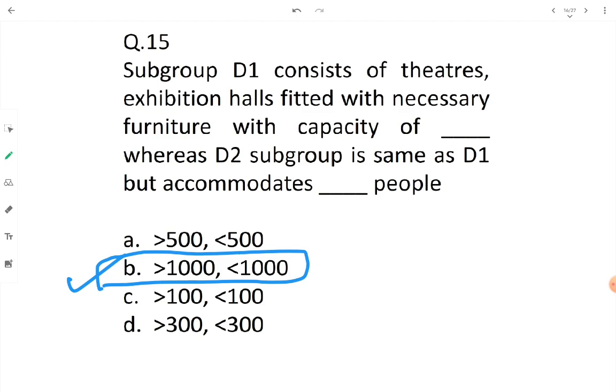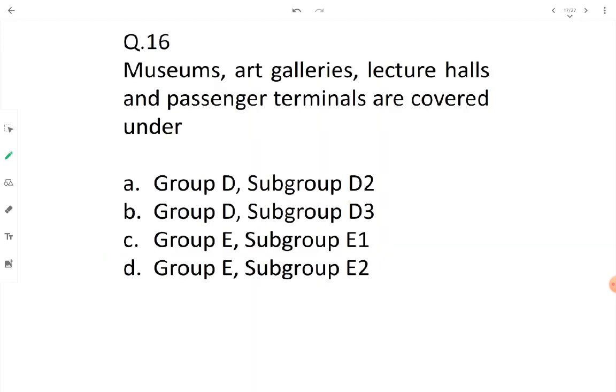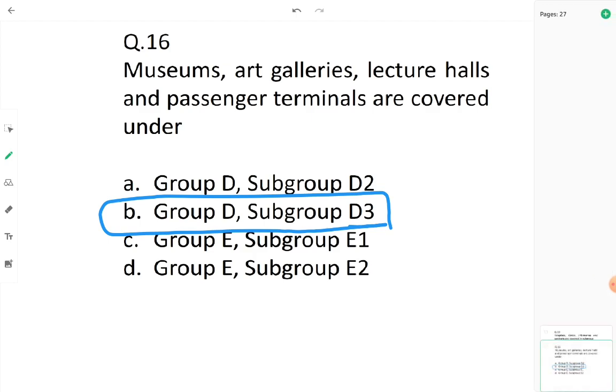Let's move to question number 16. Museums, art galleries, lecture halls, and passenger terminals are covered in group D, and the subgroup is D3. Okay, option B is the one. Subgroup D3 consists of museums, art galleries, lecture halls, and passenger terminals. Alright, let's move to question number 17.